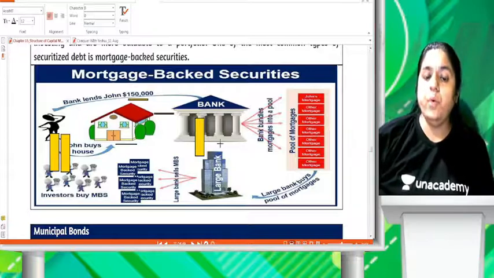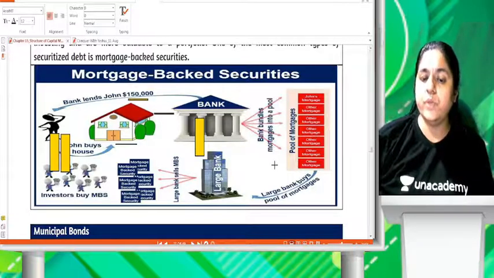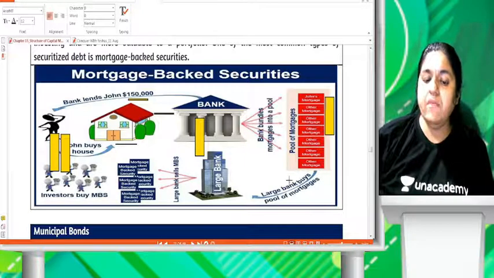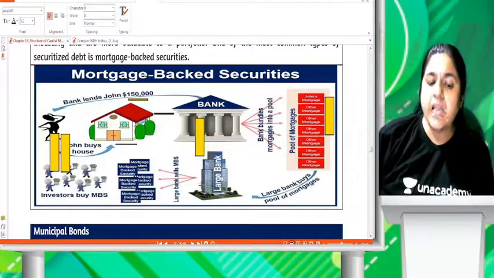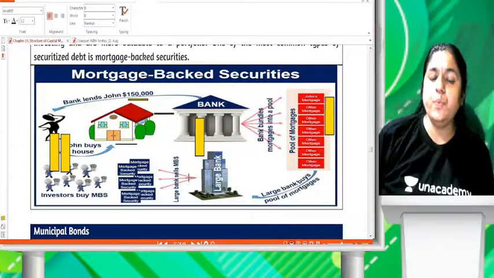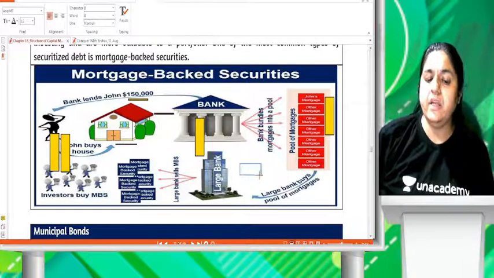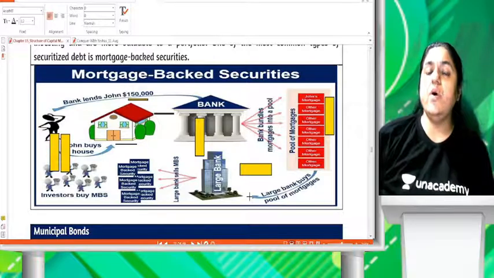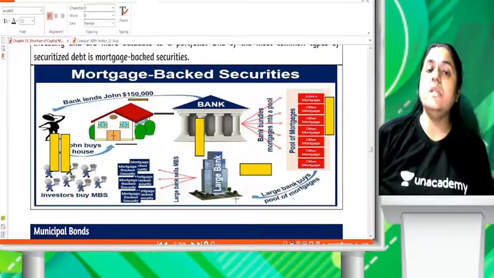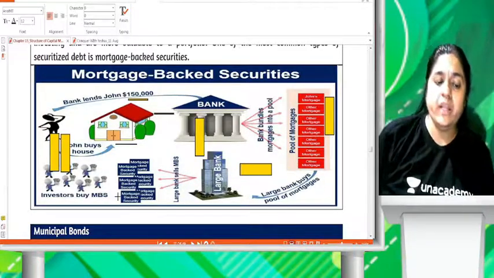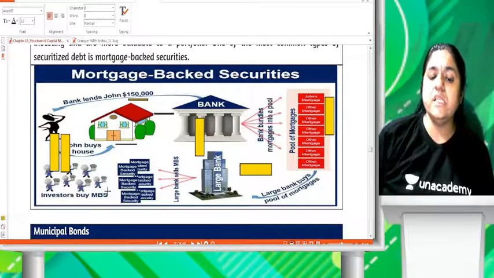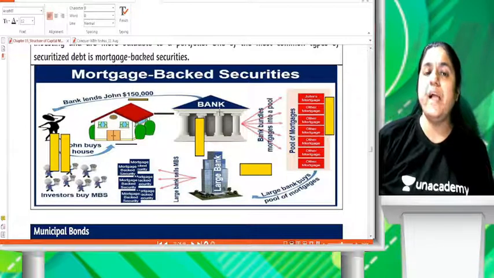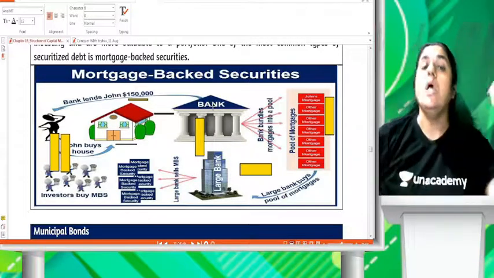Now what will the bank do? The bank will make a bundle of all the mortgage pools, John's mortgage and everybody's mortgage, and issue them to a large bank, that is the SPV. The SPV will convert these receivables into negotiable instruments and give them to investors. So investors will invest and buy mortgage backed securities. They will give money to the SPV, the SPV will give it to the bank, so its illiquid assets are converted into liquid assets.